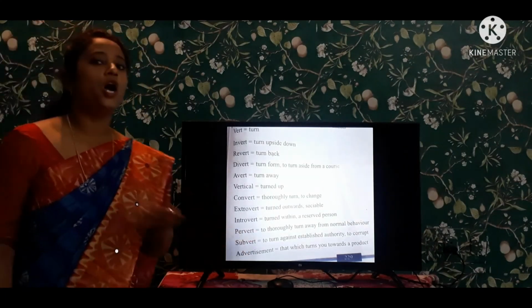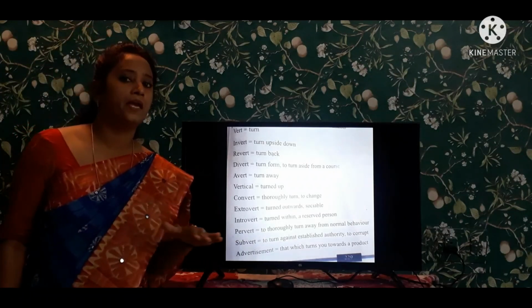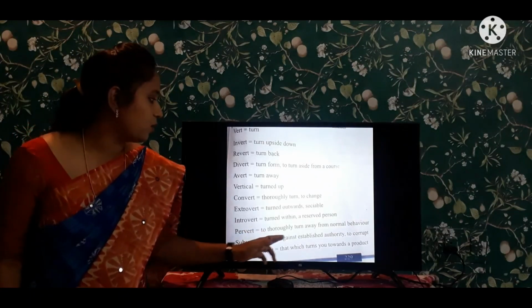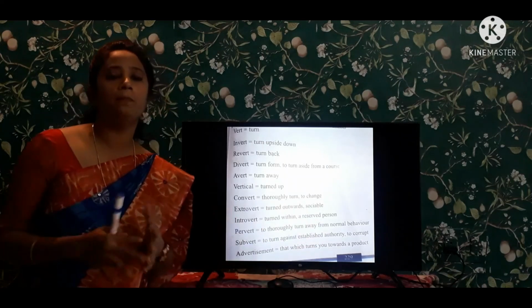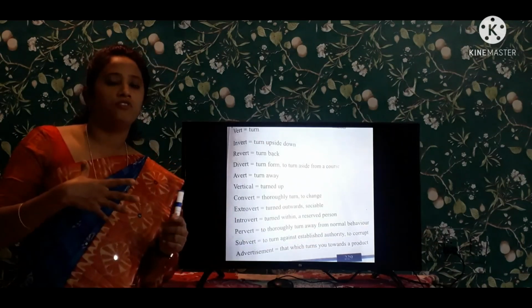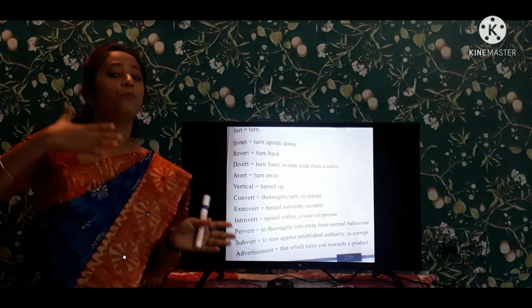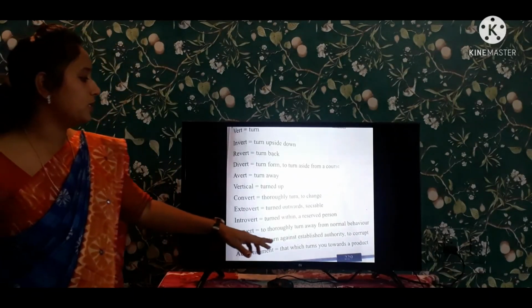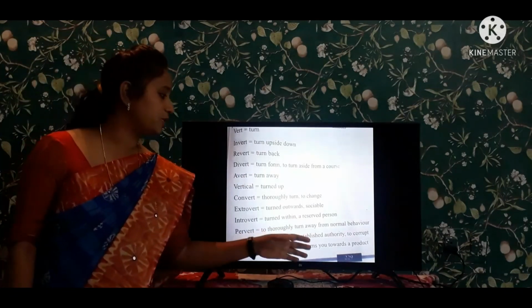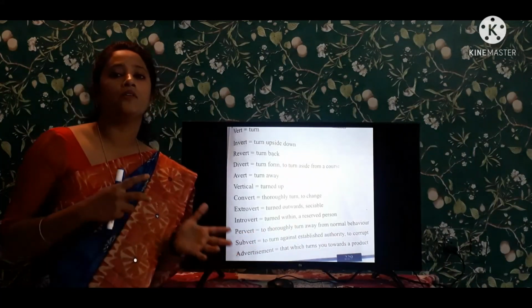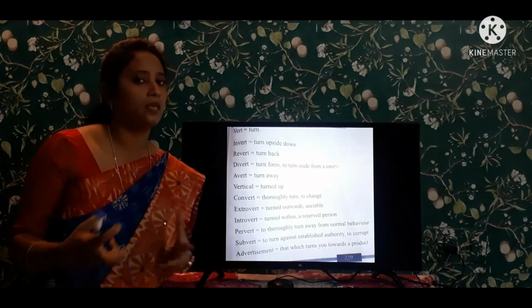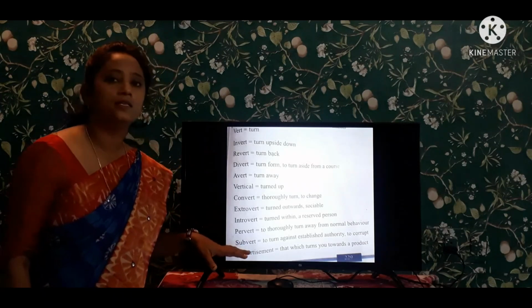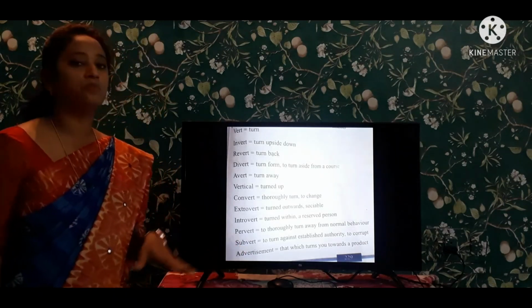Next one is pervert. Pervert means not having normal behavior. He is thoroughly turned away from the normal behavior. He turns from normal behavior to abnormal. An example is psychos. And subvert is to turn against established authority. Those who fight against the government are the example for this subvert. And next one is advertisement.